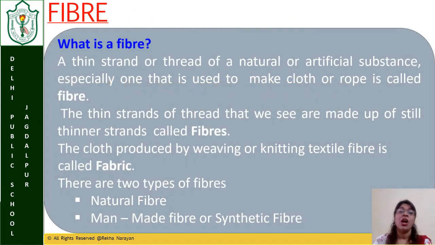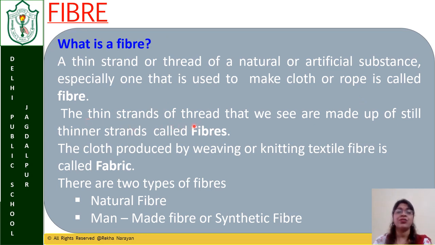Now the first thing, what is a fiber? First we should know what a fiber is. A fiber is a thin strand or thread of a natural or artificial substance, especially one that is used to make cloth or rope. We can get fiber from natural sources, maybe from plants, maybe from animals, and artificial means the fibers which are developed by humans using different chemicals. Both give birth to fibers, and those fibers are converted into cloth, rope, threads, etc.